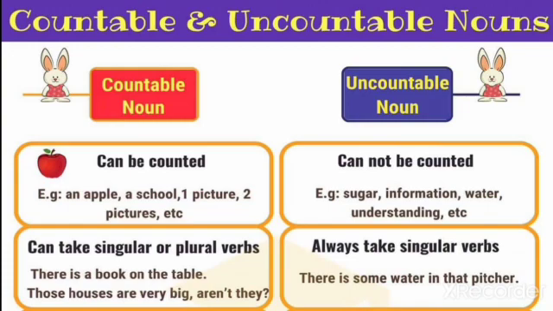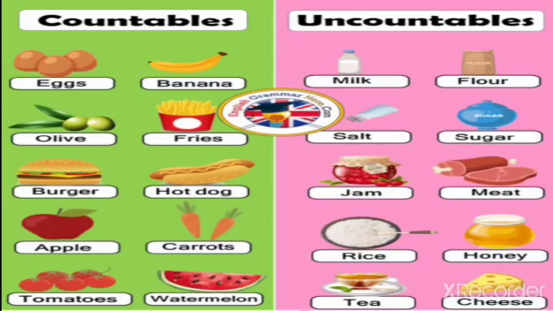Countable noun can take singular or plural verbs. Example: there is a book on the table. Those houses are very big, aren't they? Uncountable always takes singular verbs. There is some water in that pitcher. This is the difference between countable and uncountable nouns.